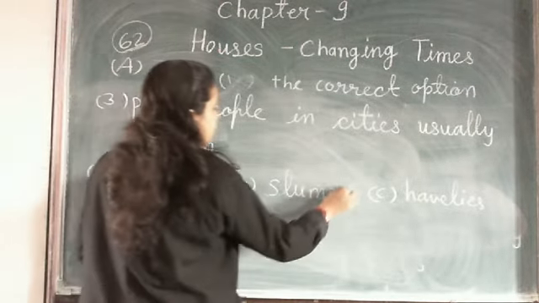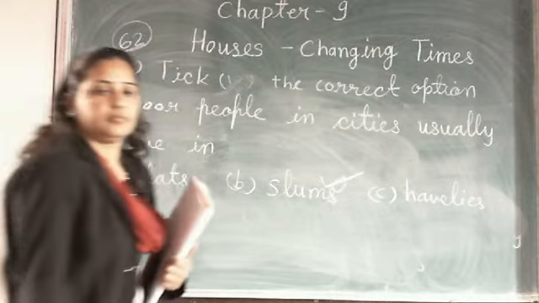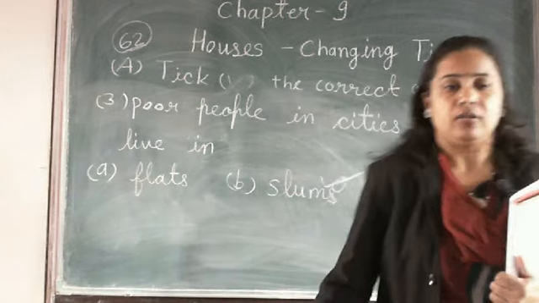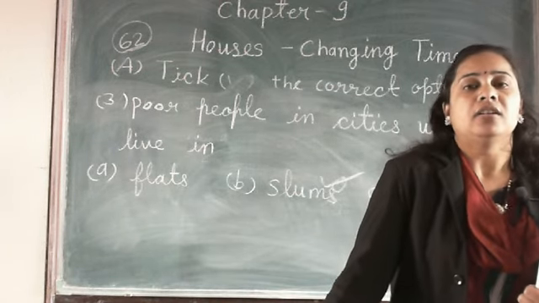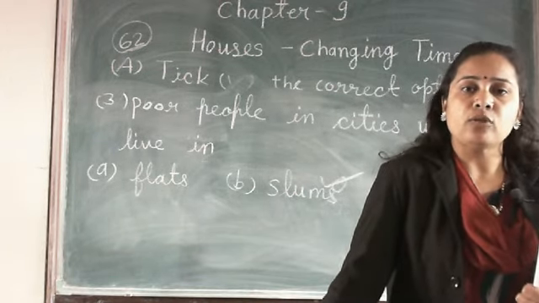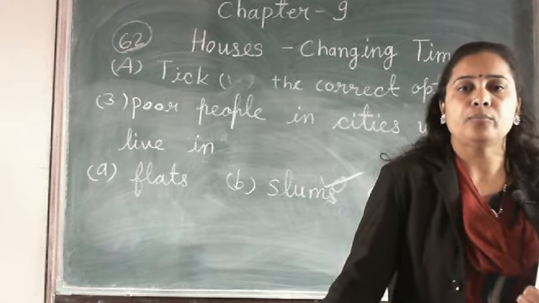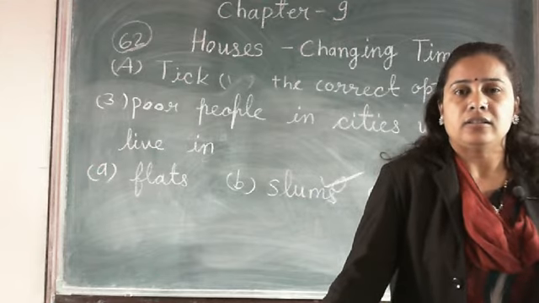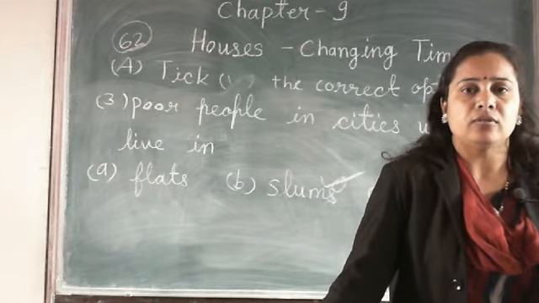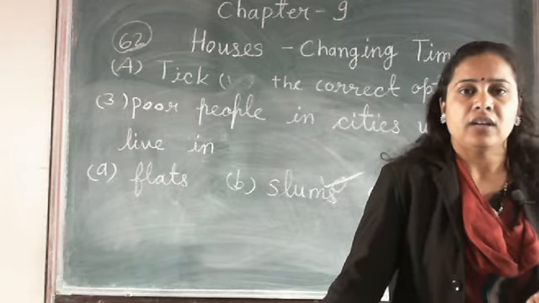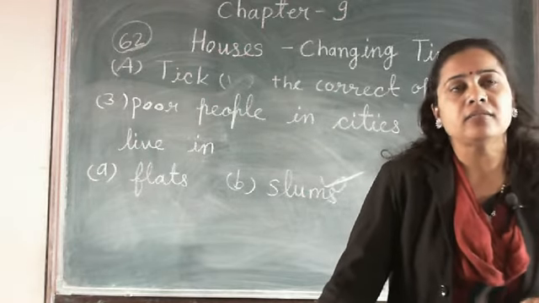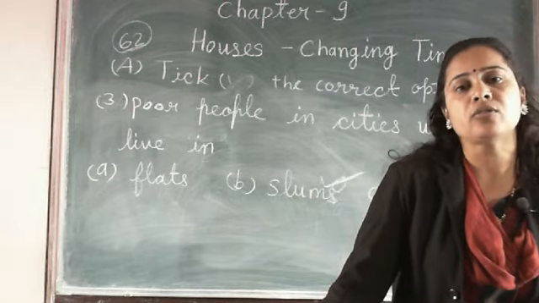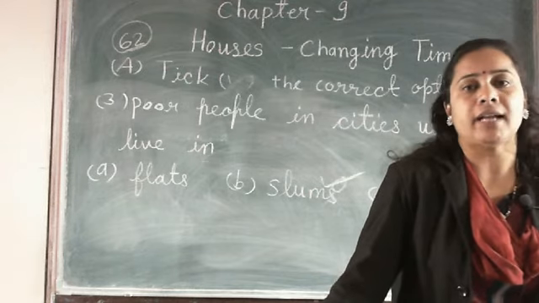They are living in the slum areas. Why do we say they are living in the slum areas? Because on that place they make their own house with the help of cardboard, polythene and so many things. They build their house that is not a permanent house, that is a temporary house, and the land is non-authorized.